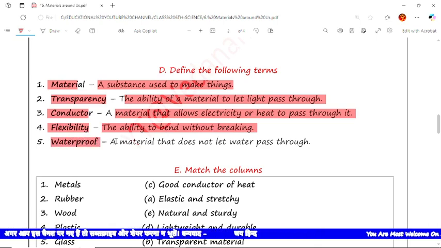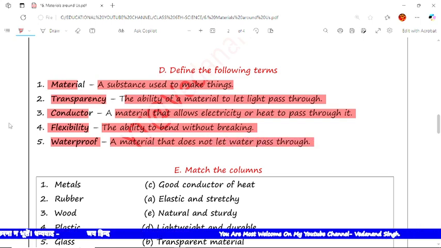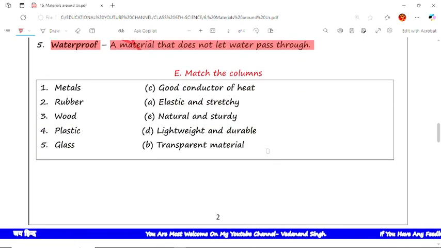Next is waterproof: a material that does not let water pass through is called waterproof. Next is match the column. Here this is column A and column B. In column B, I have written the correct answers. So the first is metals. C would be correct because metals are good conductors of heat.